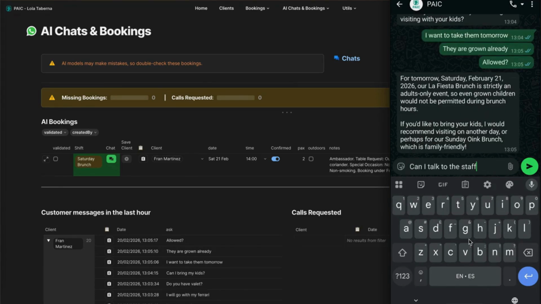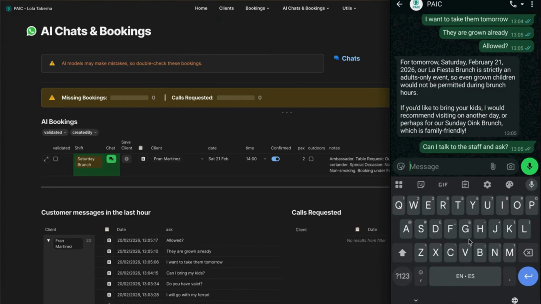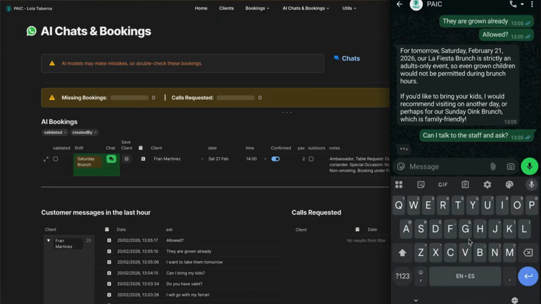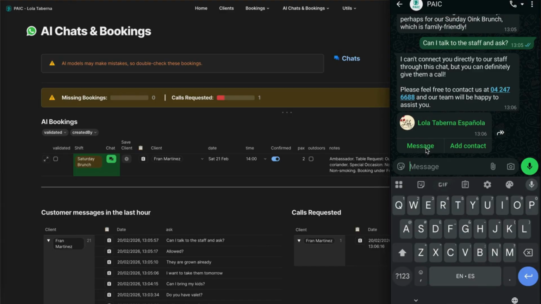I'm forcing a situation where clearly the AI will hand over. Here, for example, I will say that I forgot my wallet, or that I really need something very special. In this case, it is because I have configured that they have a different WhatsApp. But if it's configured in the same WhatsApp, it will tell here like, I notified the team. They will jump in this chat, and at any moment, the staff will take the control. When the staff take the control, then the AI will stop replying.